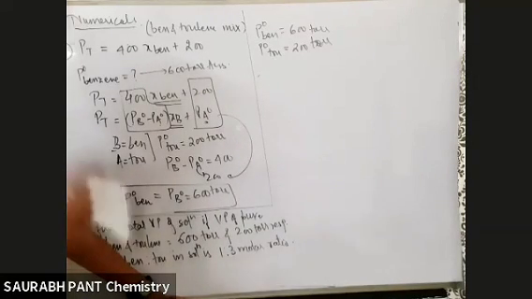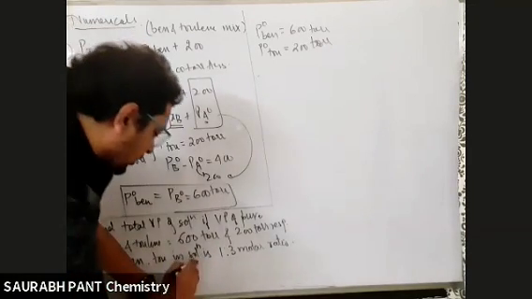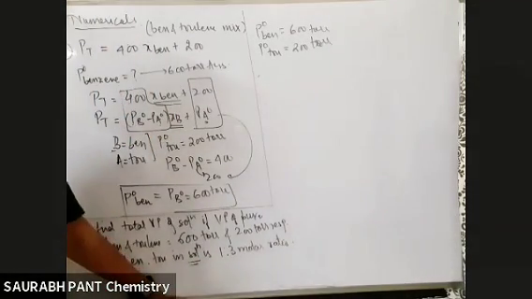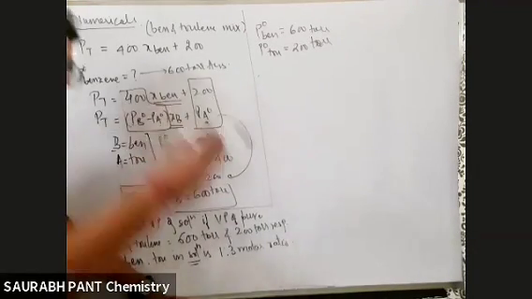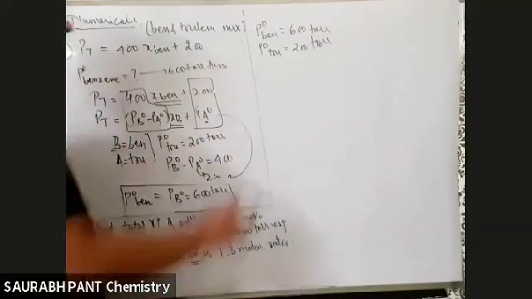So mole fraction, we have to find X or Y. X, obviously. Why? Because they are giving the solution. If they say vapor, then I will find Y. If they say that in the vapor it is 1:3 molar ratio, then YA YB will come. In the liquid state, XA XB will come.